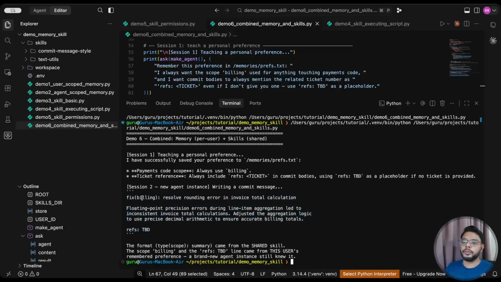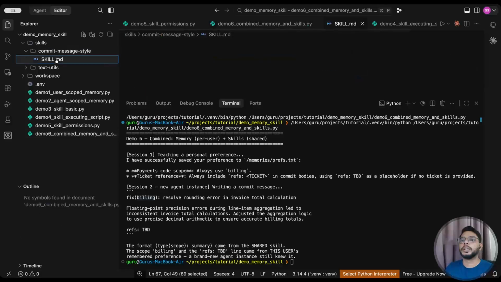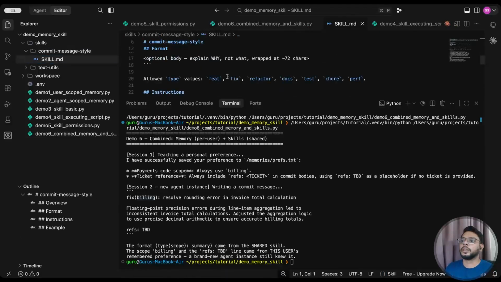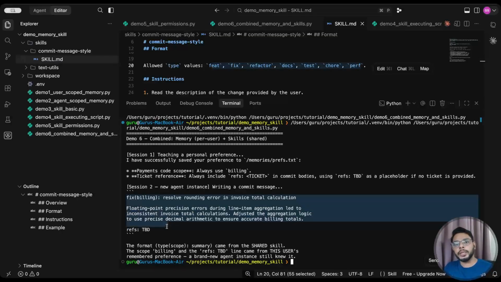So you can see now we have one new thing called billing, which was not part of our commit message. If you see here in this .md file, we don't have this one. But since it was present in the previous instruction, it was able to add it. So this way we can manage memory and skills. Hope it makes sense.